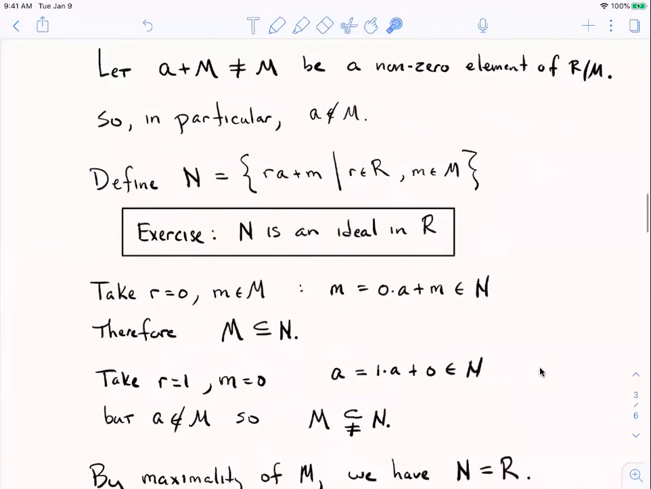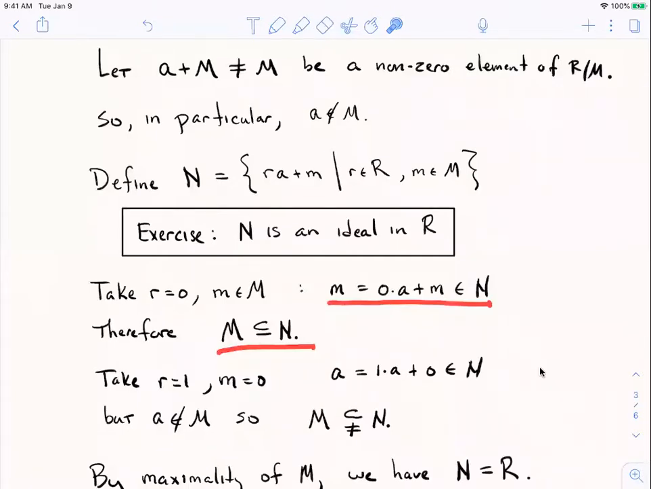Okay, so assuming that that exercise is done, and it's an ideal, what do I care about that thing? If I choose the first parameter R to be 0, and then take an arbitrary M, I can see that M is an element of N. M looks like 0A plus M. So every element of M is in N. So N is an ideal that actually contains our maximal ideal M.